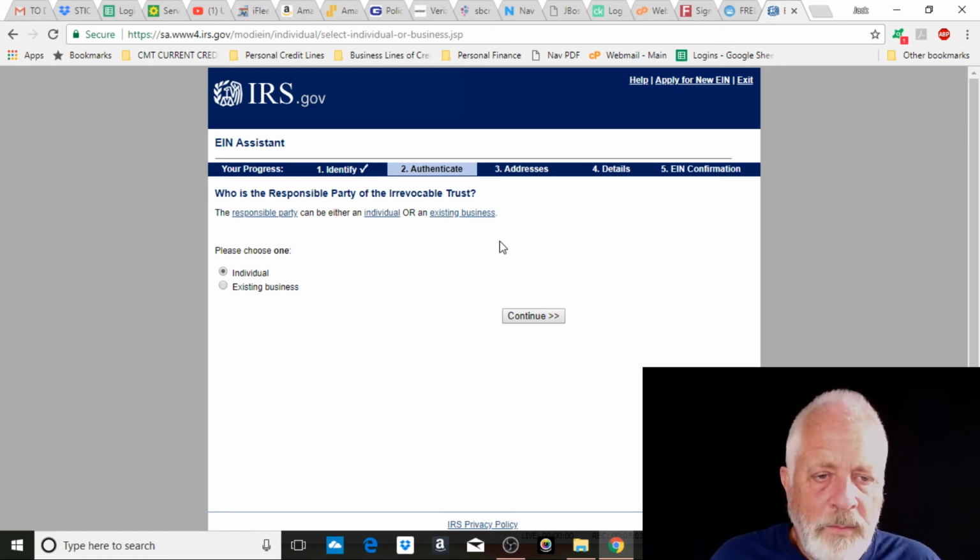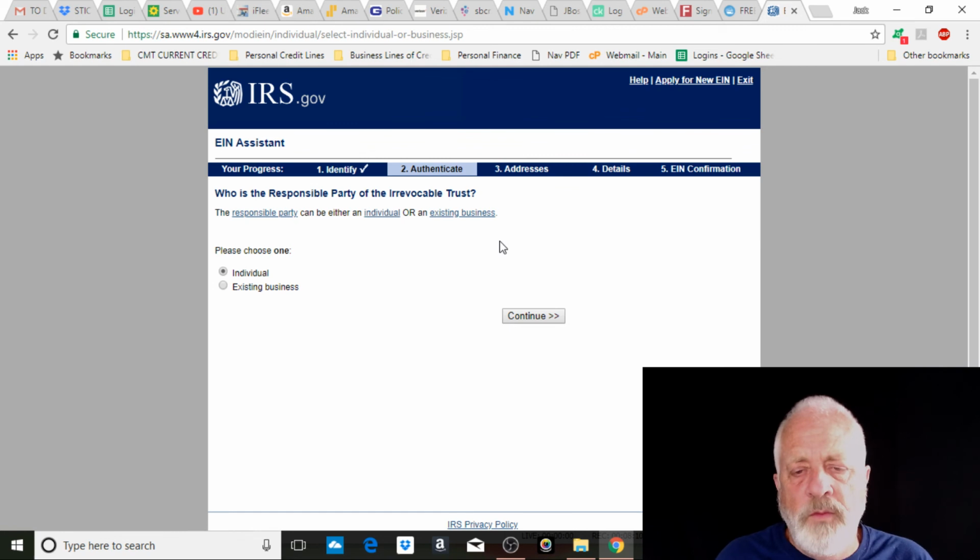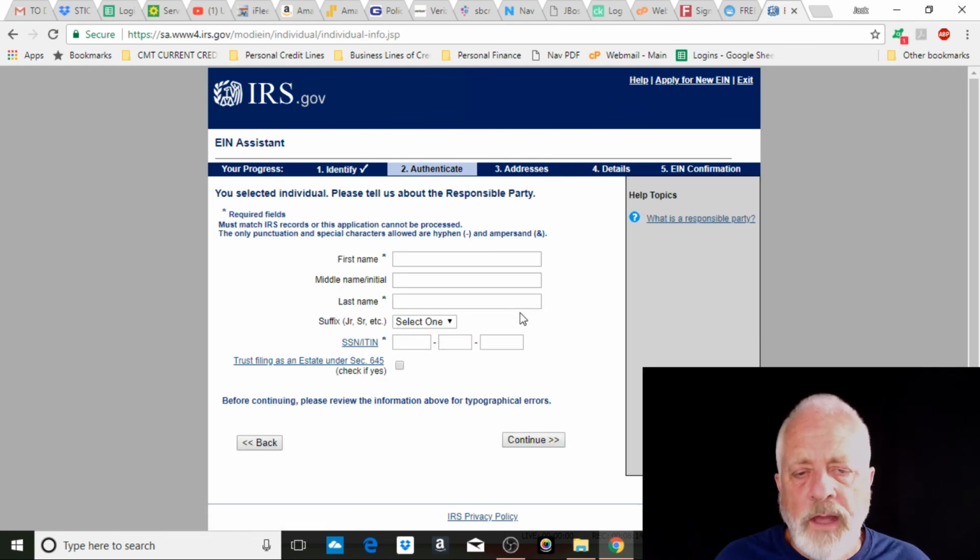So again, there's some misnomers on this page, but you're going to use individual and you're going to use your person information to put in here, okay? And this is where your person goes. Here's first name, last name, etc., right? And then you put in social security number.